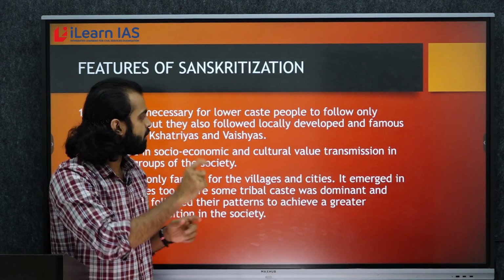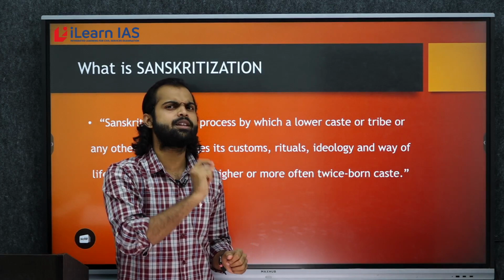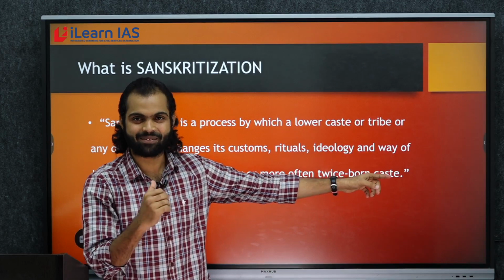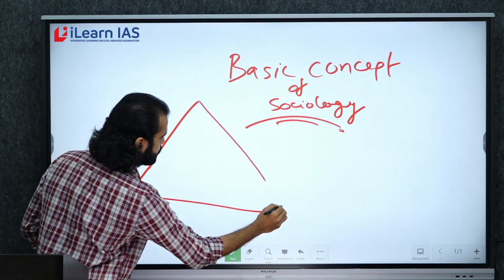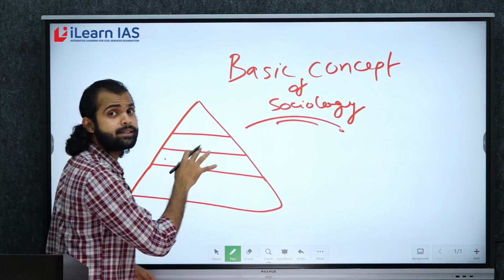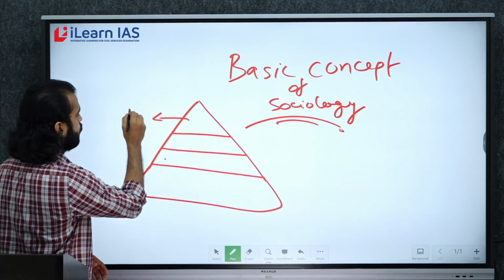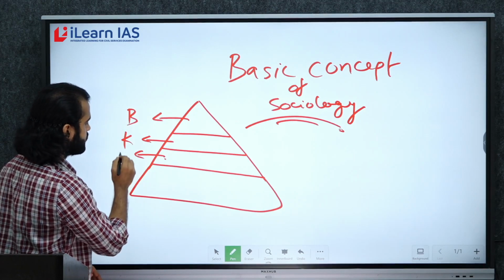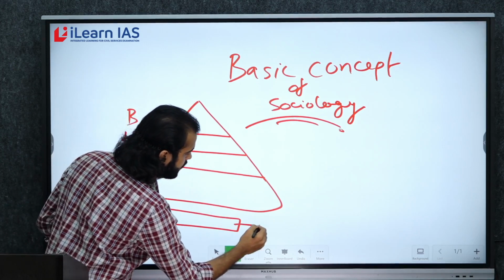That's why we have used a word called twice born caste. And what does it mean? If you don't have any background in sociology, you might be wondering what twice born caste means. Don't worry, I will explain it. So this is India's caste hierarchy. This is how Indian social structure is built. The first, respectable group is the Brahmins. Second is Kshatriya. Third is Vaishyas, and the last one is Shudra. There is one more group, called outcast groups or untouchable groups.